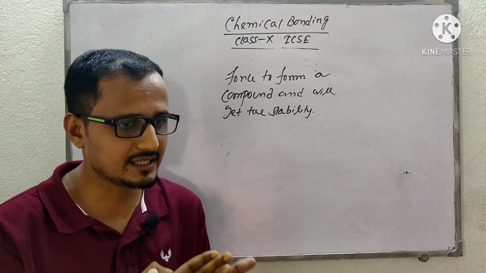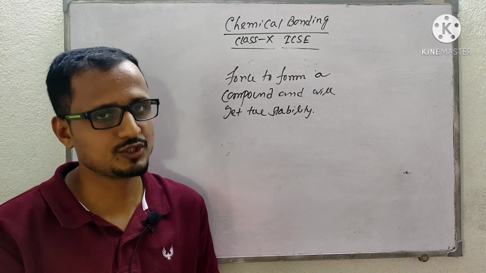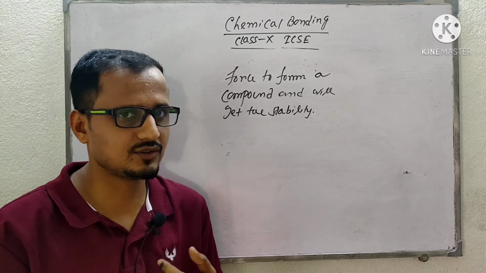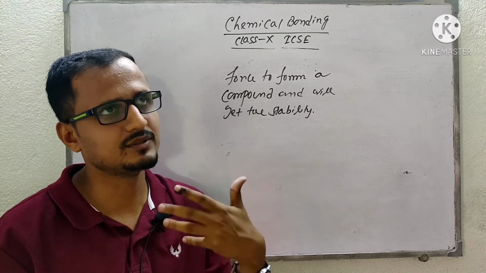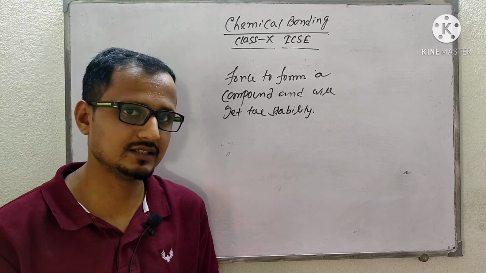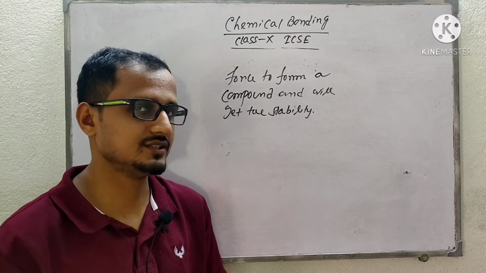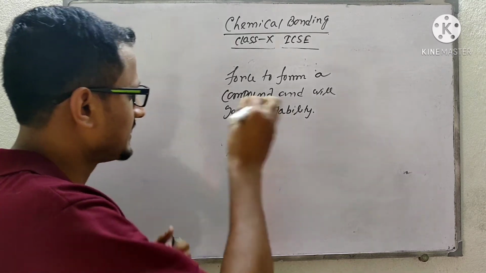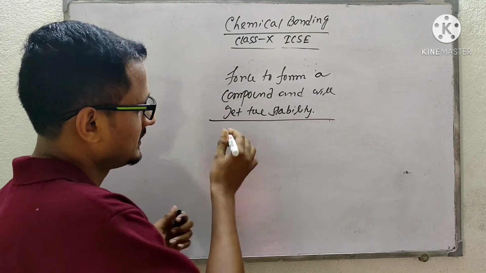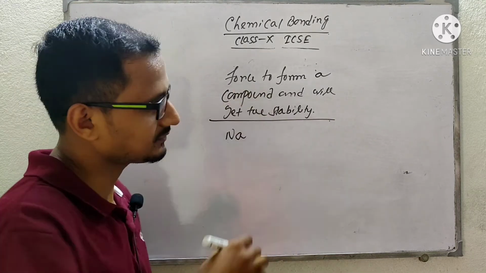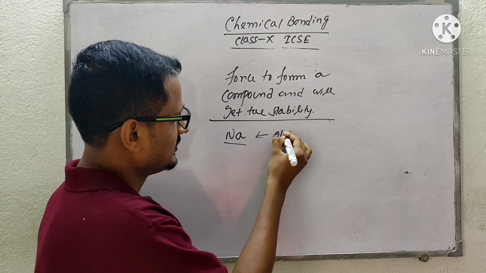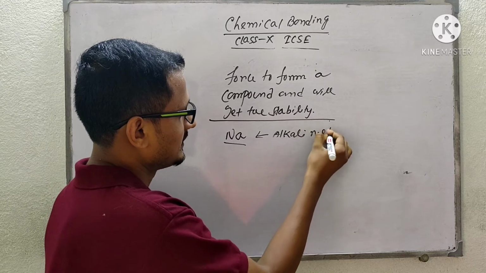Now normally those metals will be alkali metals or alkaline earth metals. And for your class only, the non-metals will be halogens, chalcogens, that means oxygen, like that. So you have to follow these things. I am taking one example just to give you. Say sodium. Sodium is an alkali metal.